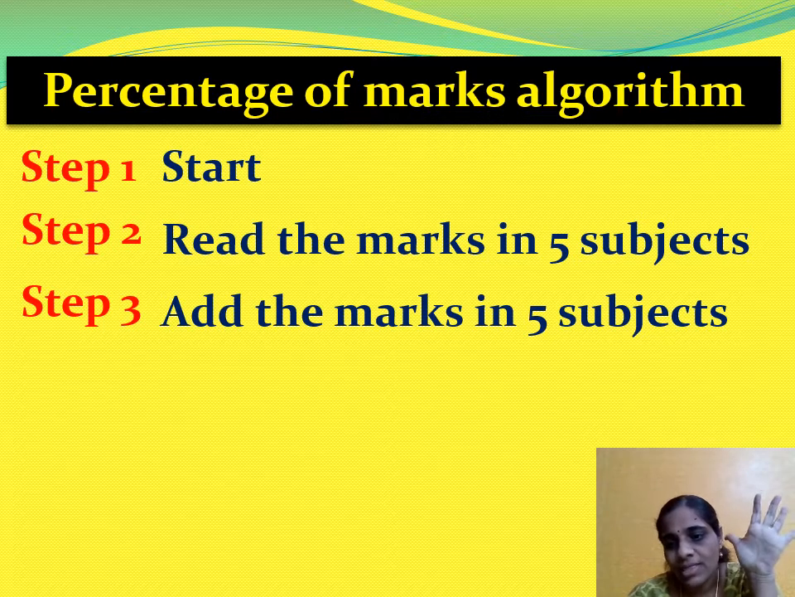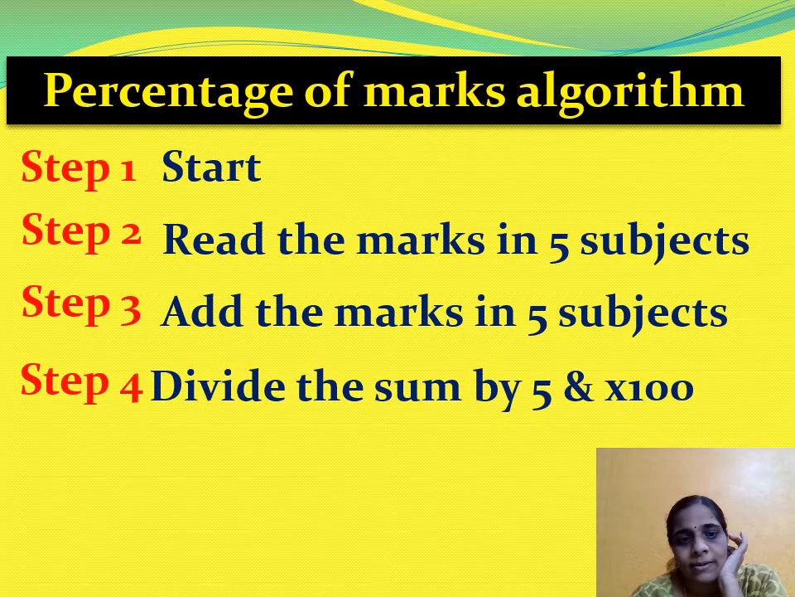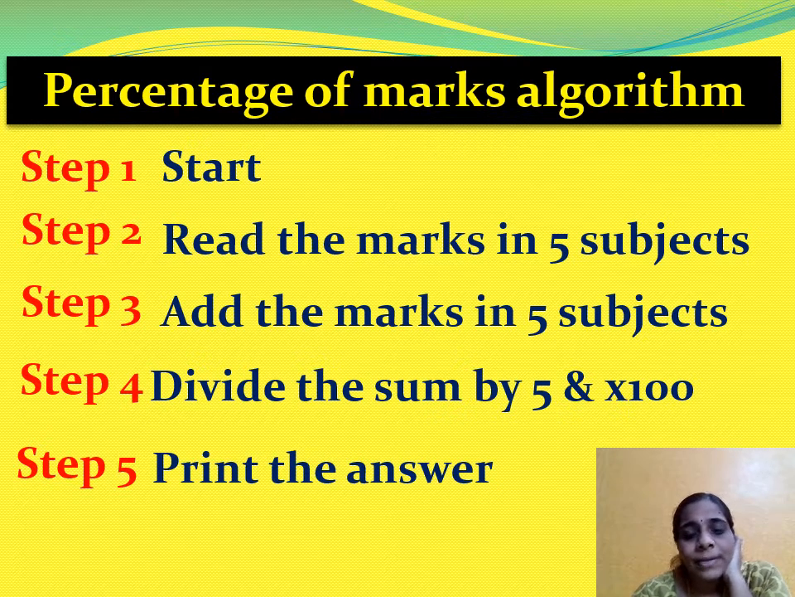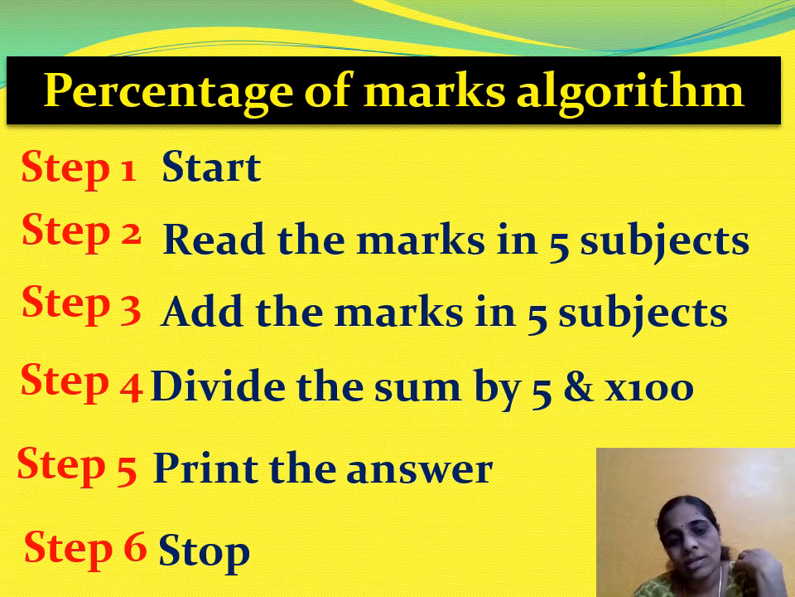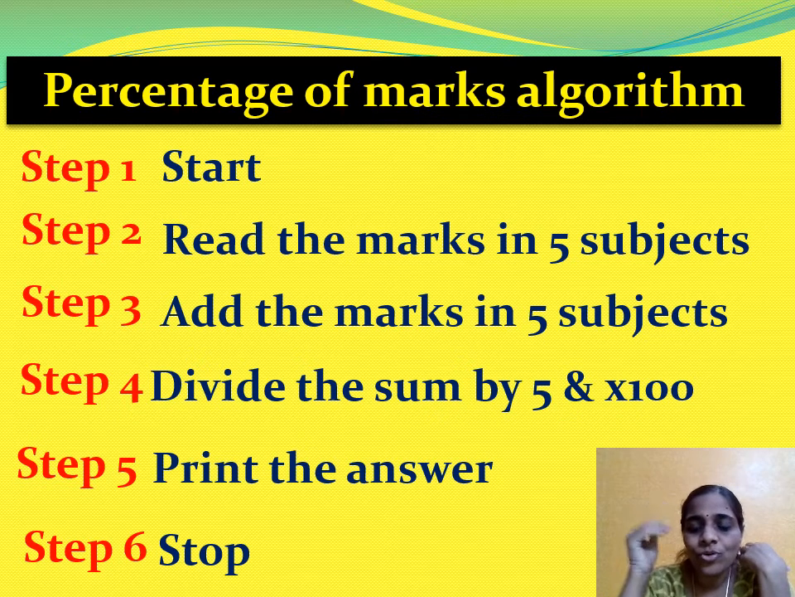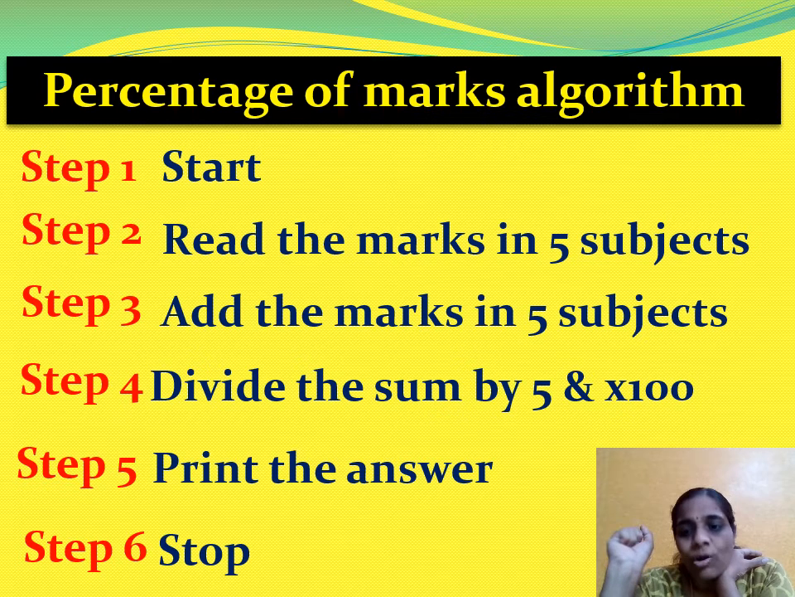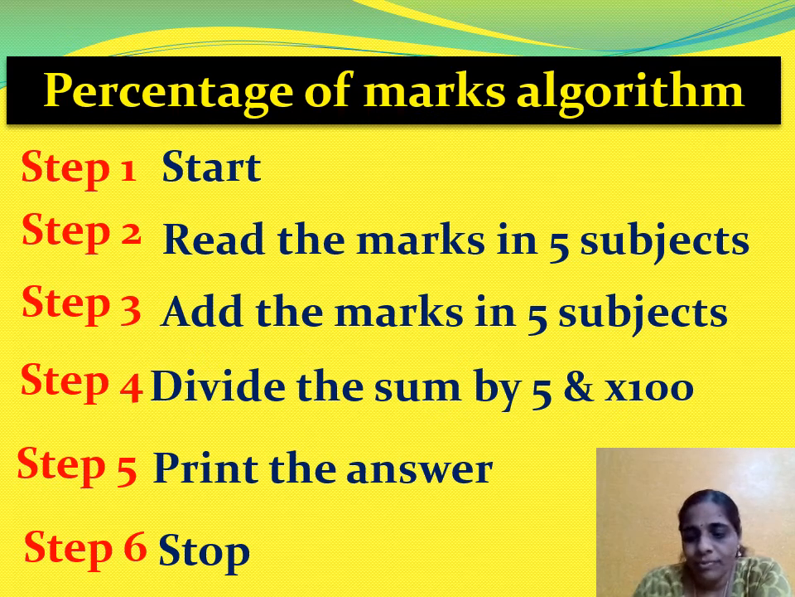Next, add the marks of 5 subjects. Divide the sum by 5 and multiply it by 100. Print the answer. So this is the algorithm. Stop. Do you understand? What all you do to find the percentage, you will write it on paper step by step. That is called algorithm. Now you understood what you mean by algorithm, children?